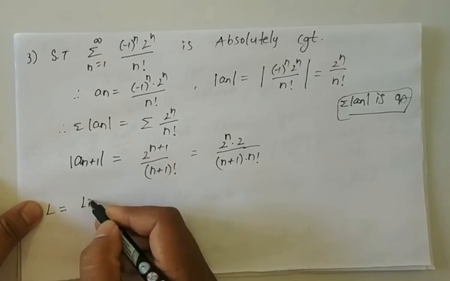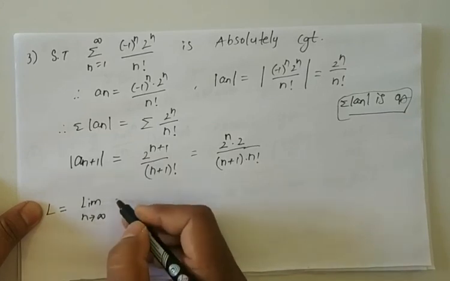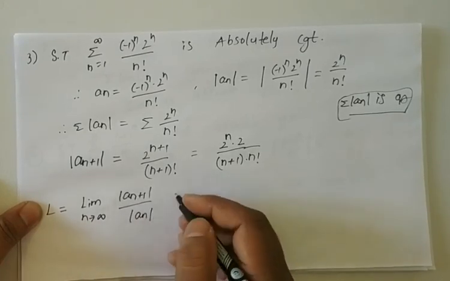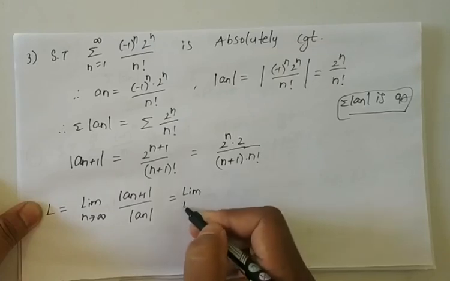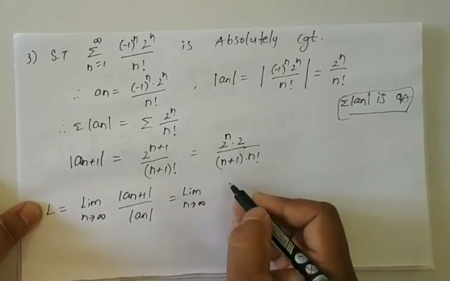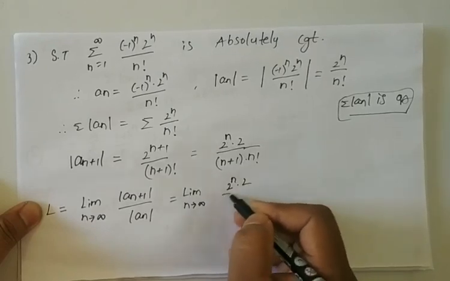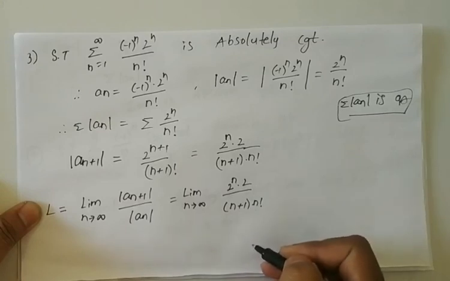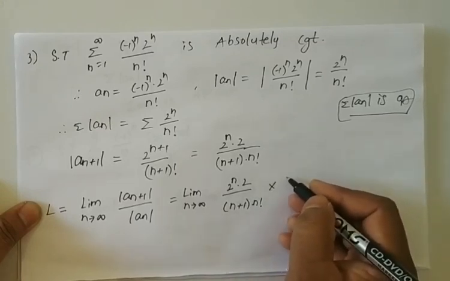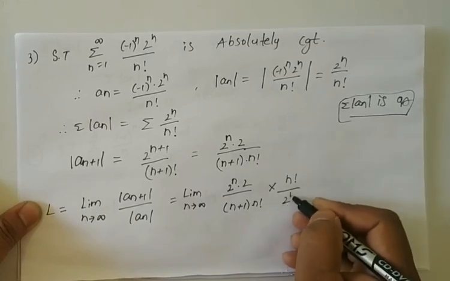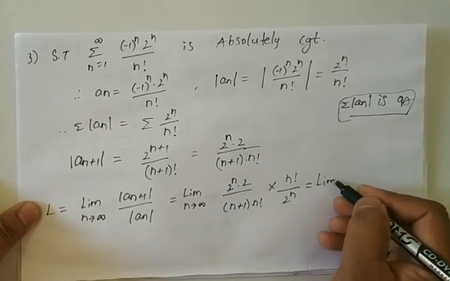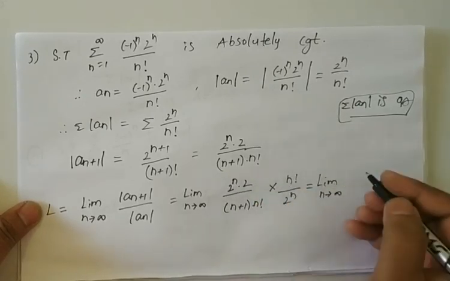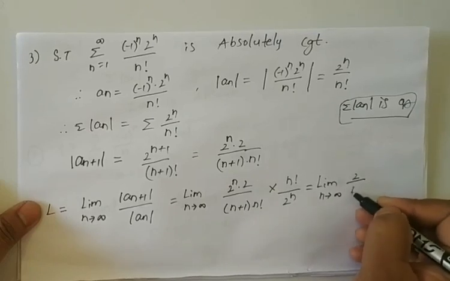L is equal to limit n tends to infinity, modulus of an plus 1 by modulus of an. Which is equal to limit n tends to infinity, 2 power n into 2 by n plus 1 into n factorial, into n factorial by 2 power n. Now which is equal to limit n tends to infinity, 2 power n gets cancelled, n factorial gets cancelled. So finally we get 2 by n plus 1.